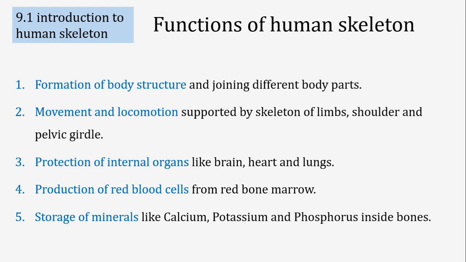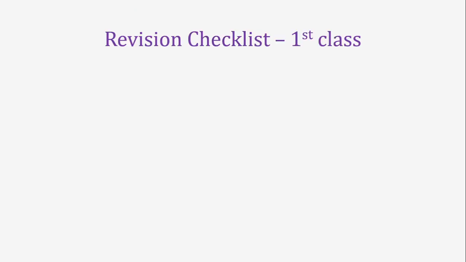These bones also store calcium, potassium, and phosphorus, because when there is a higher concentration of minerals in the blood, these extra ions are deposited into our skeleton, into our bones, and again reversibly, when there is a shortage of ions in the blood, then these bones will release the necessary ions and minerals to provide an optimum level of ion concentration in our blood.